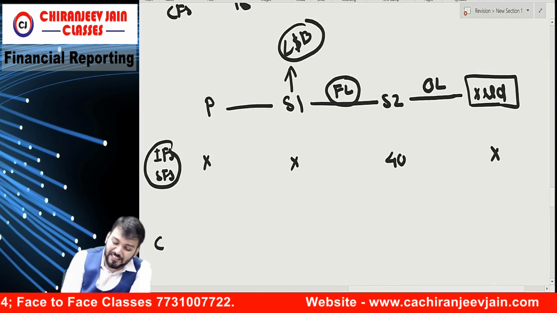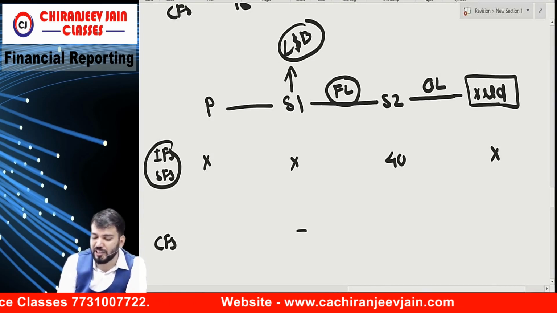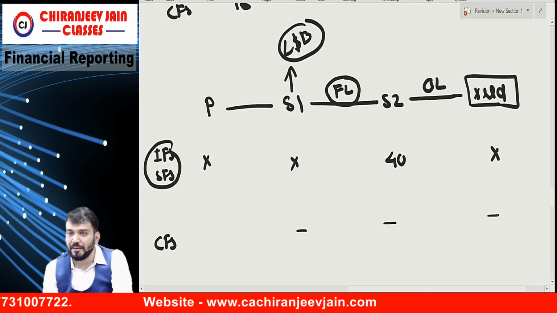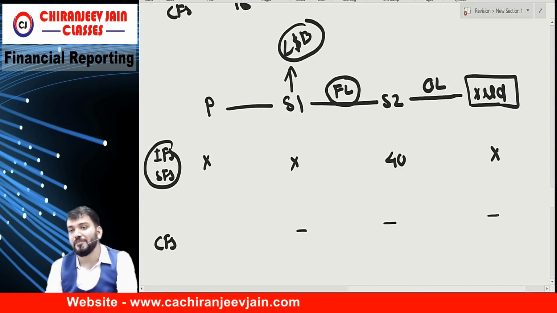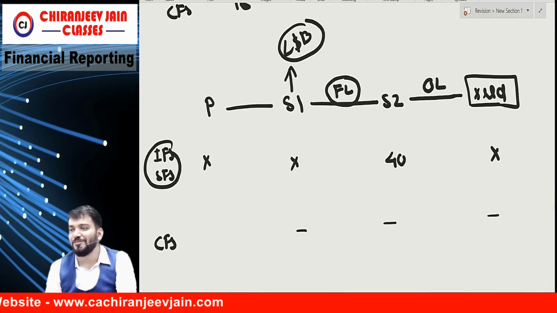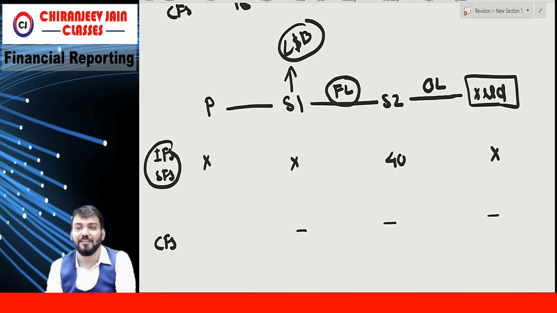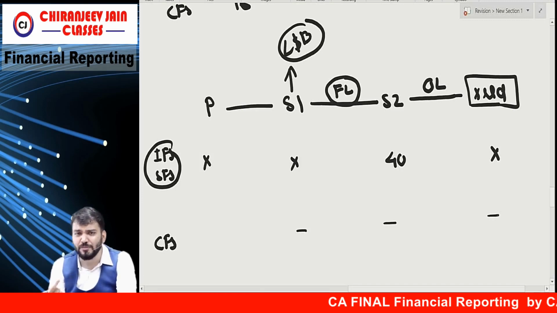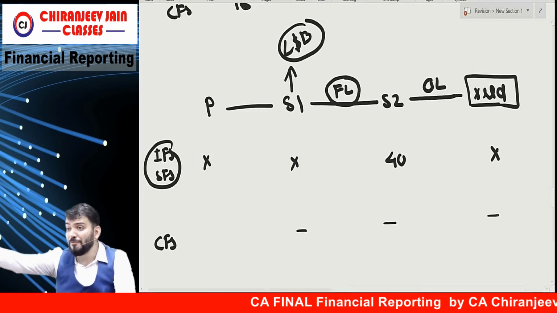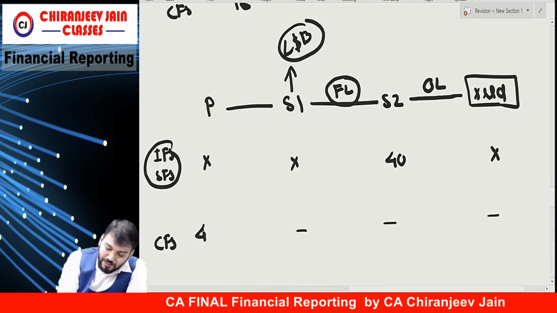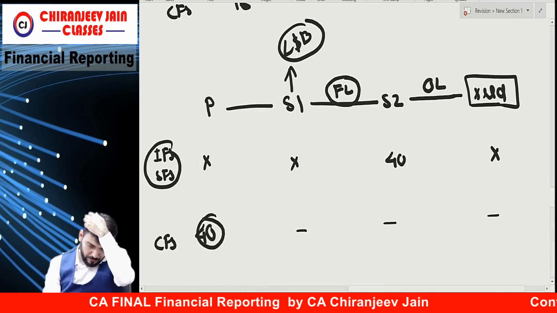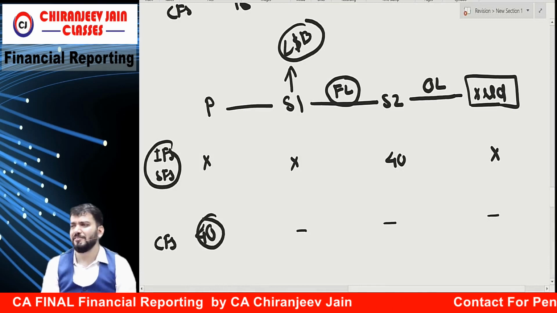Okay. Tell me, in CFS, CFS will be prepared by whom? Parent entity. But in CFS, which Ind AS? No, it is not held within group. It is given to X Limited for earning rental income. You got trapped, right? You have not understood my emotions now. Whether it is held within group or outside group, for earning rental income means here also 40. Understand a little bit what I am saying.